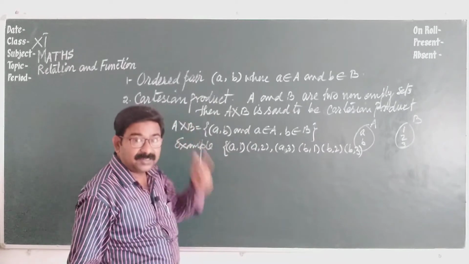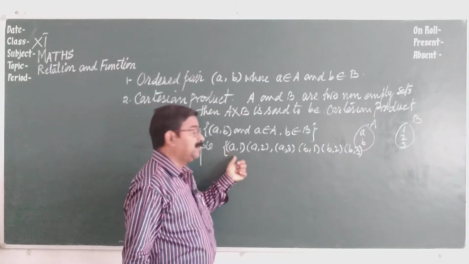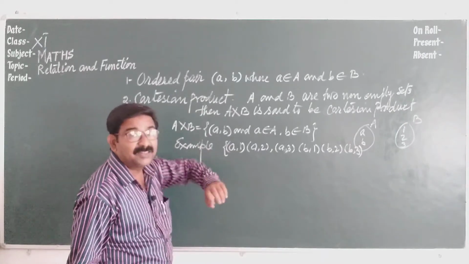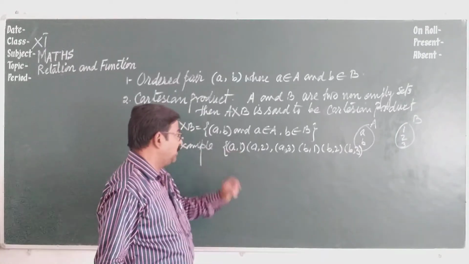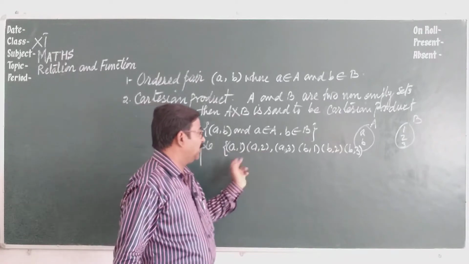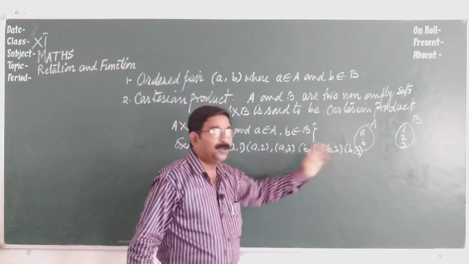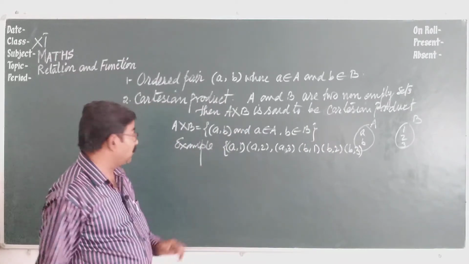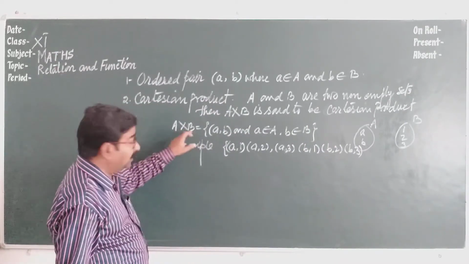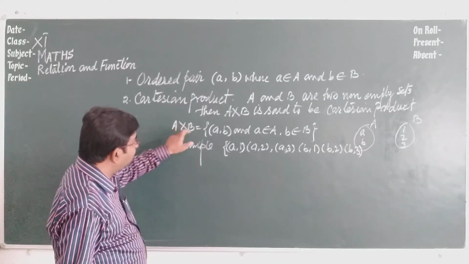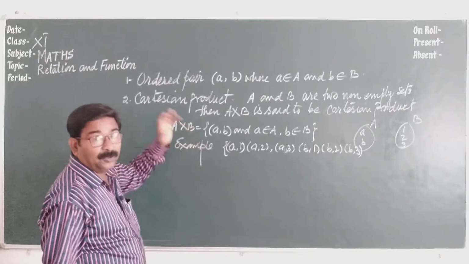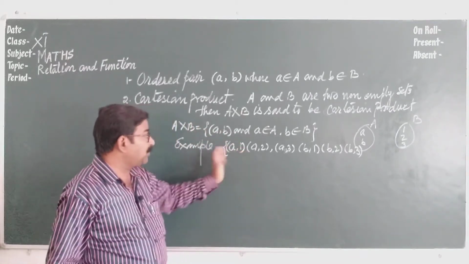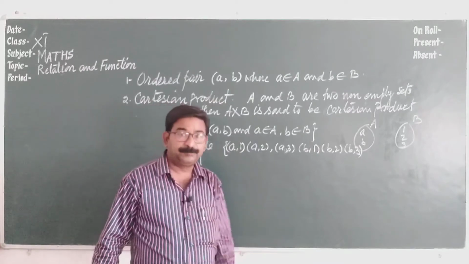Here it is necessary to show that the first element must belong to the first set and the second to the second set. Suppose you are by chance reversing the elements, like 1 and A, 2 and A, 3 and A, 1 and B, 2 and B. It means you are writing B cross A, not A cross B. Relation means pair of A with B. So the first element must be from A, the second element from B. If you reverse the elements, it is B cross A.